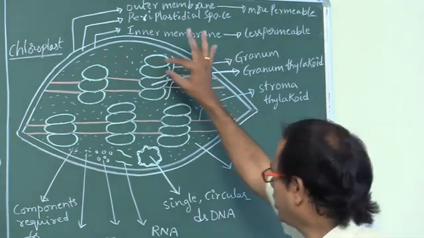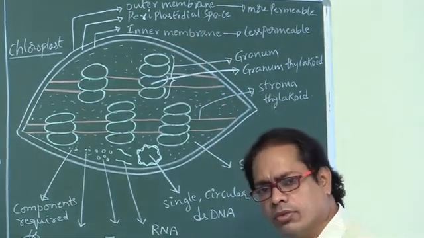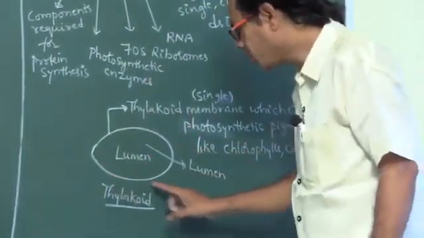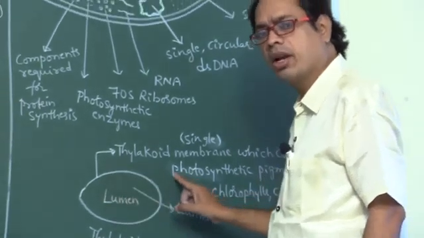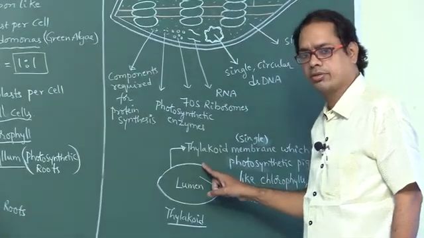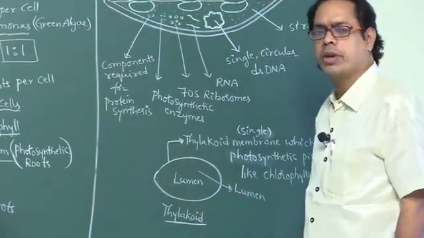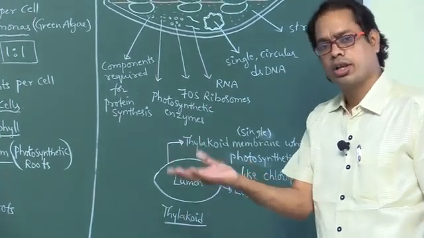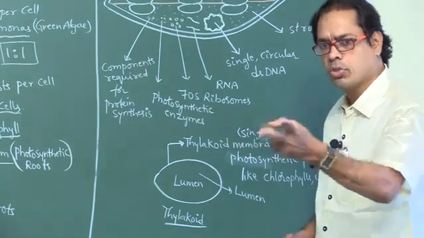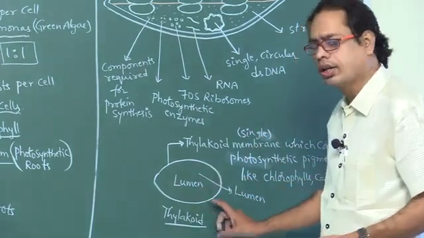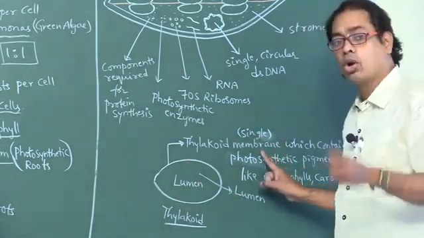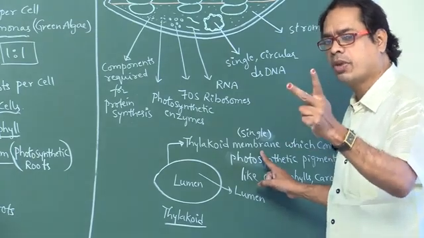Okay, now this is one thylakoid. This thylakoid is bounded by a single membrane called thylakoid membrane. This is the thylakoid, means how many types of thylakoids? Granum thylakoid, stroma thylakoid. So thylakoids are of two types. Whatever it may be, the thylakoid is bounded by how many membranes? One membrane only. Chloroplast is bounded by two membranes.